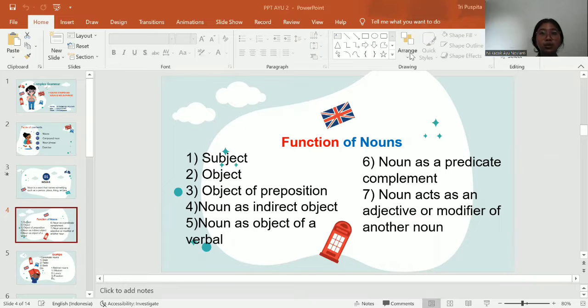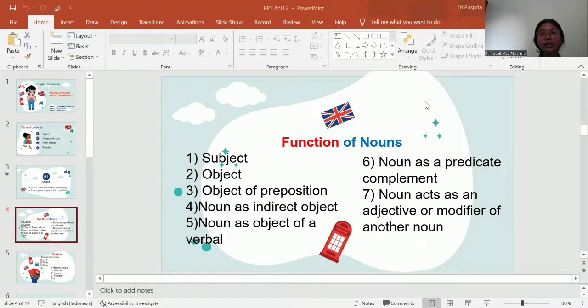A verbal is a word from a verb that functions as a noun or an adjective. For example, winning the lottery jackpot was his biggest dream. Winning is the verbal and jackpot is the object. The sixth is noun as a predicate complement.